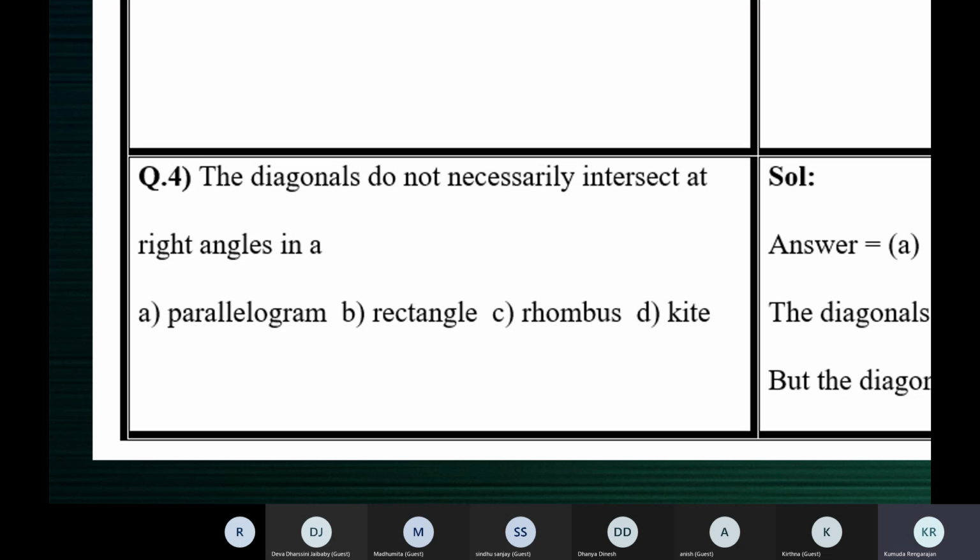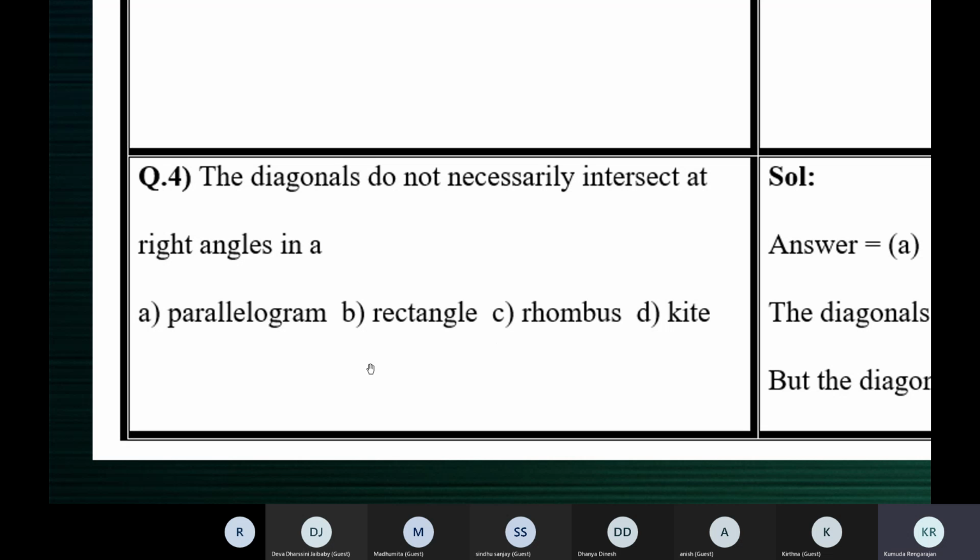Actually, this option should be a square, because in a square, they intersect at right angles. In a rhombus, they intersect at right angles. In a kite also, they intersect at right angles. The answer will be a parallelogram. This option should have been a square, because in a rectangle also, they don't intersect at right angles.